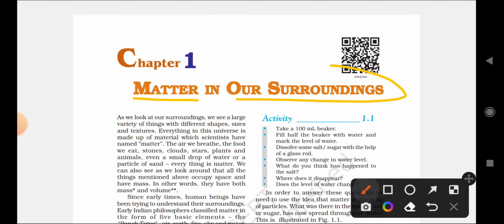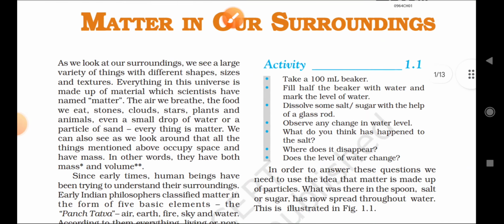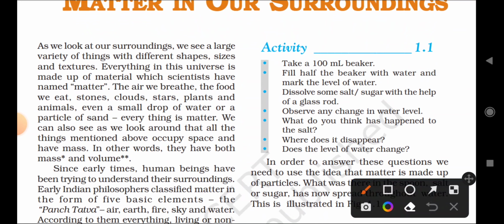So as we look at our surroundings, we see a large variety of things with different shapes, sizes and textures. We are seeing different types of objects around us, and they have a large number of varieties in terms of different shapes, size and texture. There are different types of materials. We can easily see our surroundings.